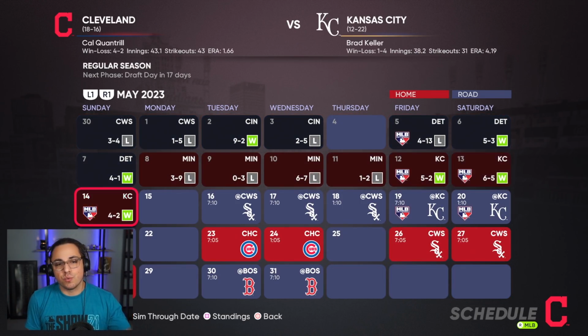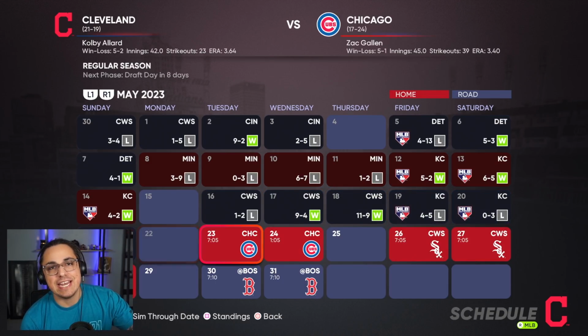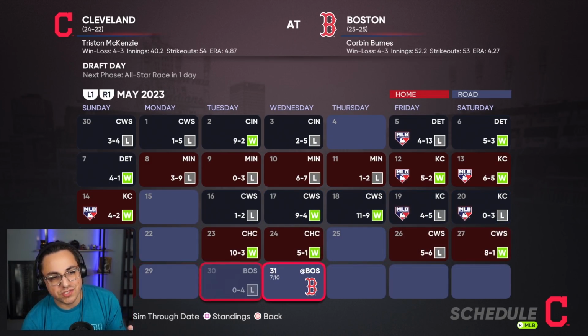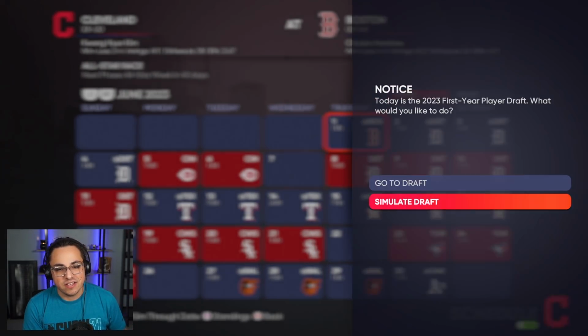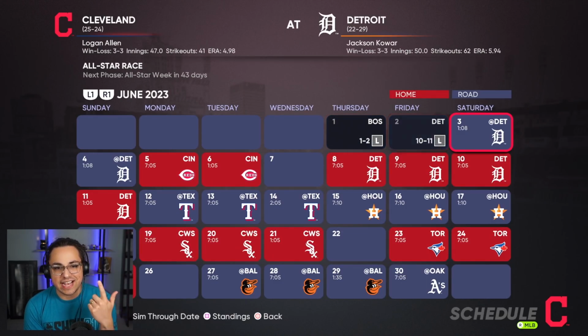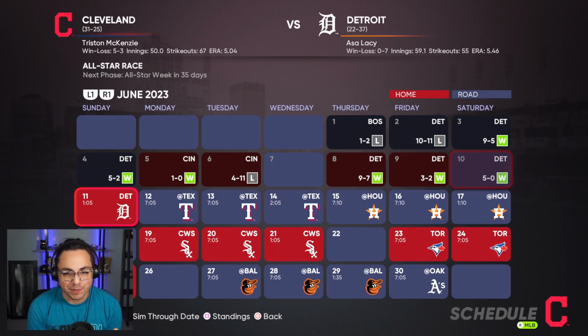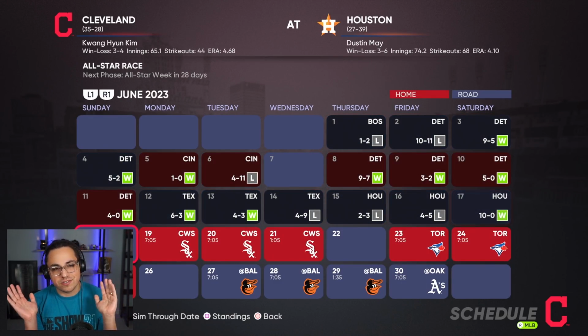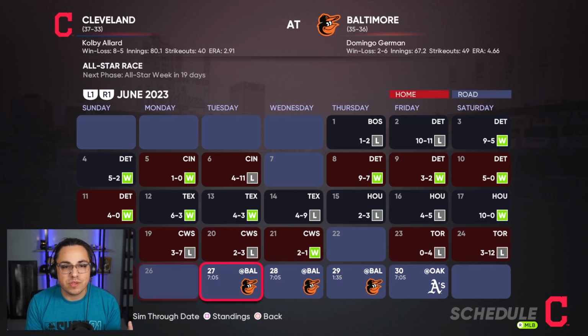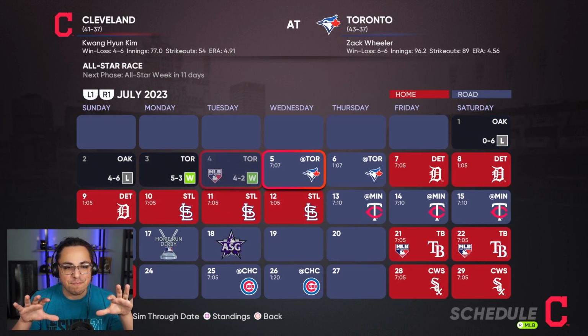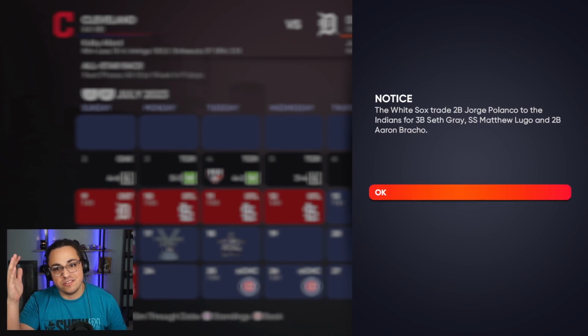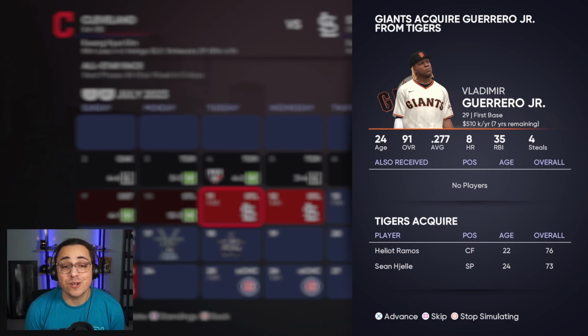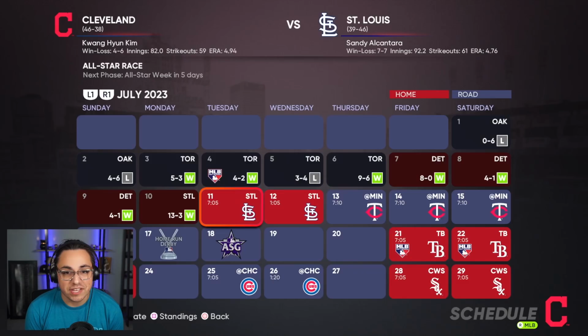But if nothing happens, we'll just go to the end of the year, see if any new teams make the playoffs, and then we'll go from there. But I feel like with the Orioles, we got kind of a super team with the Marlins, which is pretty cool. The Dodgers, of course, the Dodgers. But I feel like we got some pretty cool changes in the league compared to just the normal Dodgers are always good. All right, so Vladdy goes to the Giants. That's a big move. That's a big move for sure.